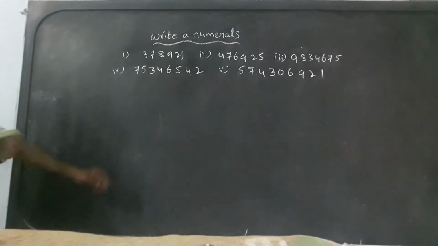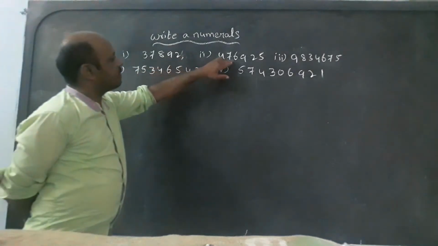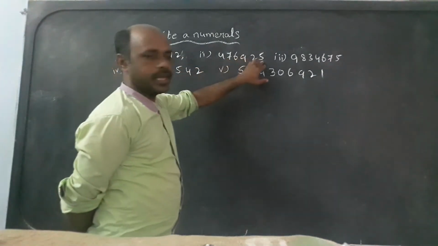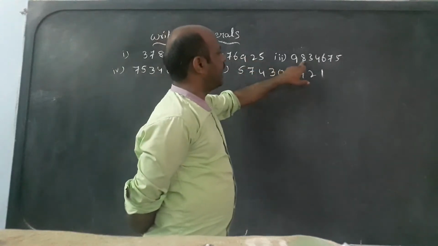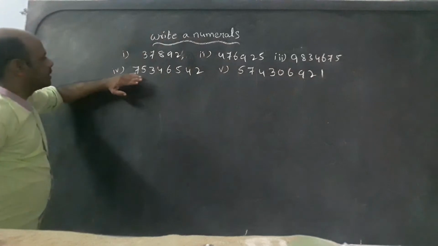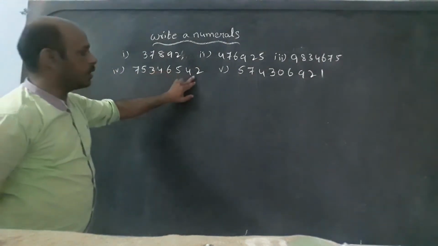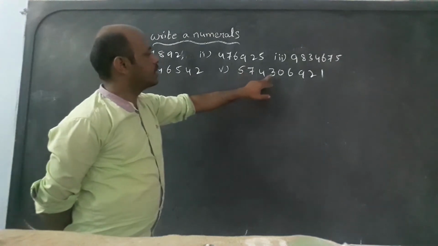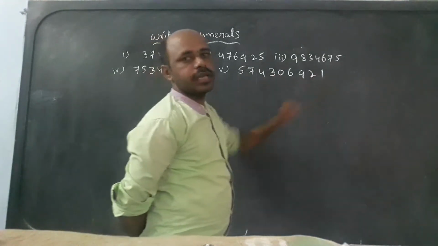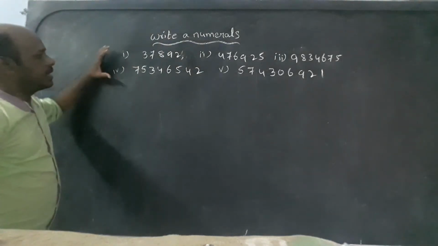The first question he gave is 37892, then 476925, then 983465, then 75346542, then 574306921.